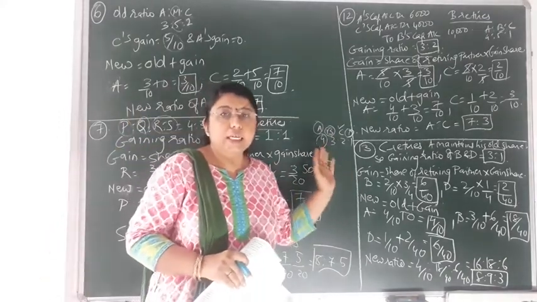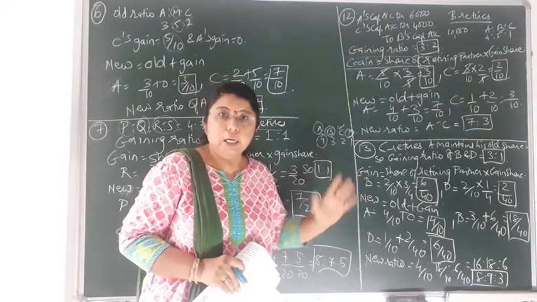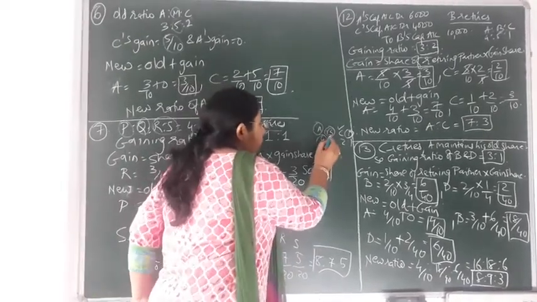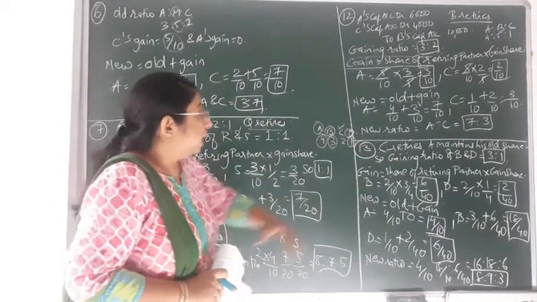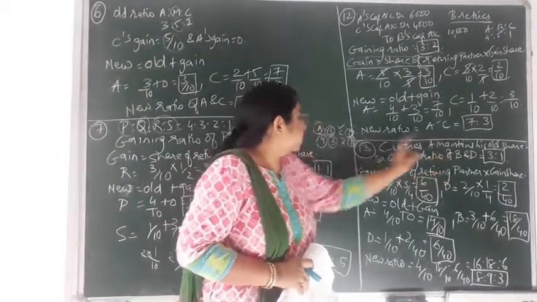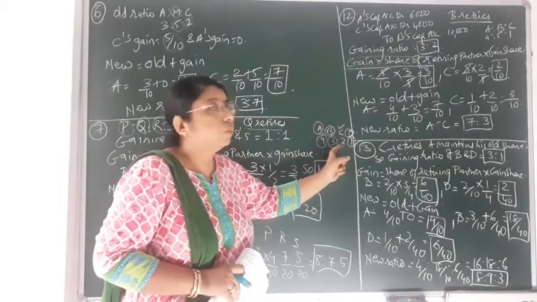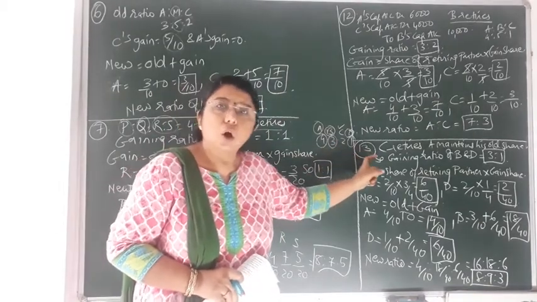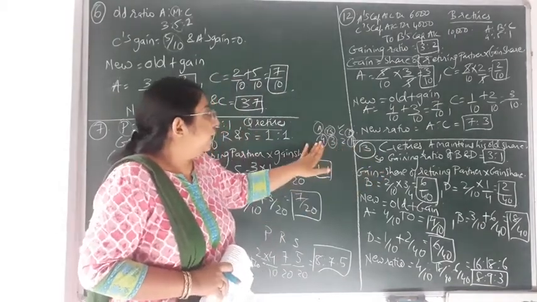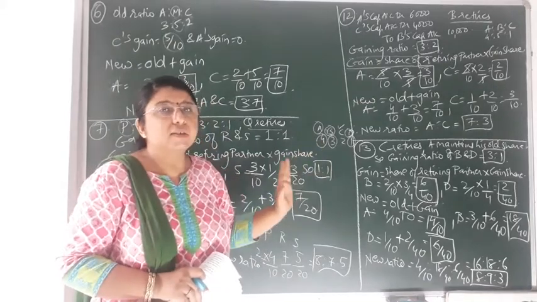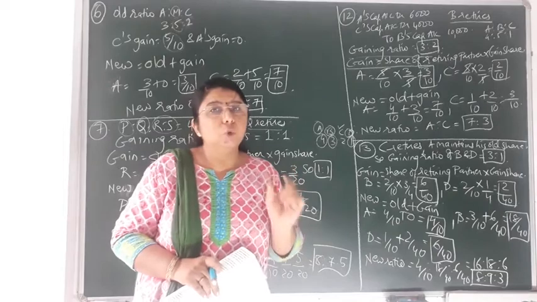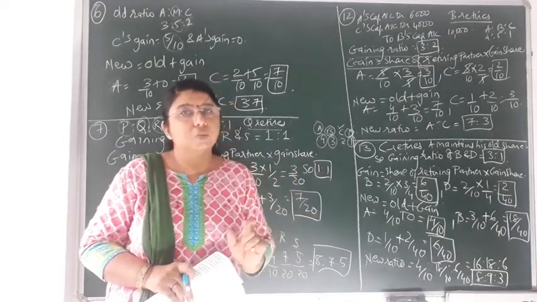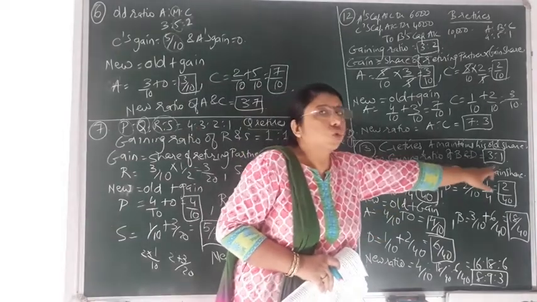So no gain would be received by partner A. So gain will be received by only which 2 remaining partners, that is partner B and partner D. So the gaining ratio easily we can get from that, that is 3 is to 1. So the remaining share would be the gaining ratio, that is 3 is to 1. Because C is retiring and A will maintain his old share. No gain is received by partner A. So gain would be only between the remaining 2 partners, that is B and D, and that would be 3 is to 1.